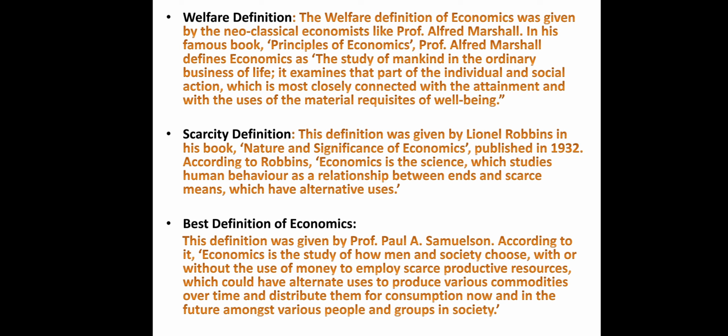So we find that this definition given by Paul A. Samuelson is very comprehensive because it makes us understand that it is men in society who choose with or without the use of money. So there is understanding of both money and barter to employ scarce productive resources which could have alternative uses to produce various commodities over time and distribute them for consumption now and in the future among people. So we have the complete comprehensive definition of economics given by Professor Paul A. Samuelson, who later on won the Nobel Prize in Economics.